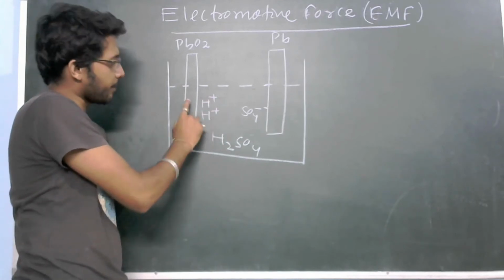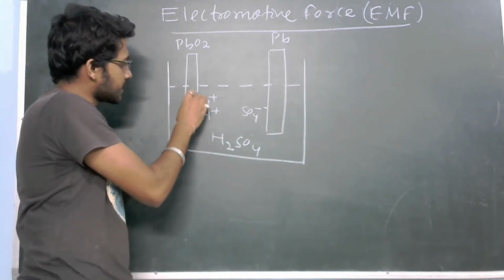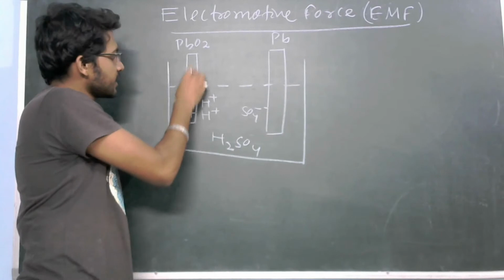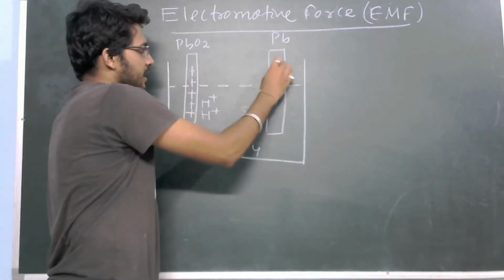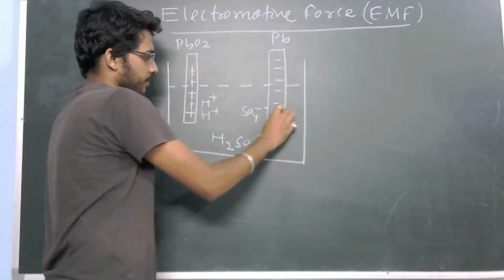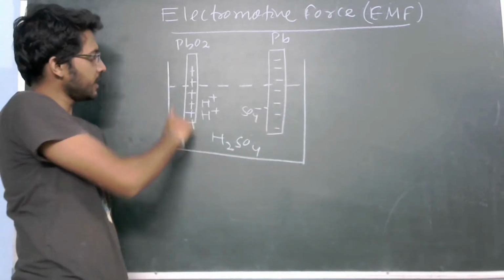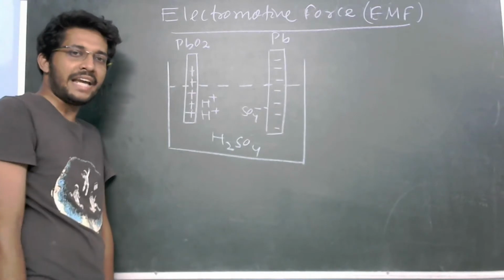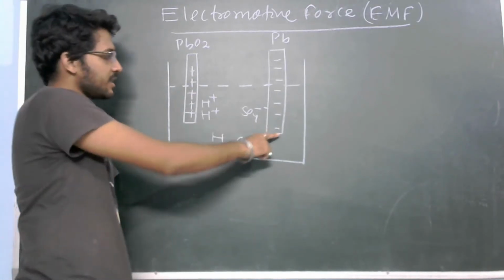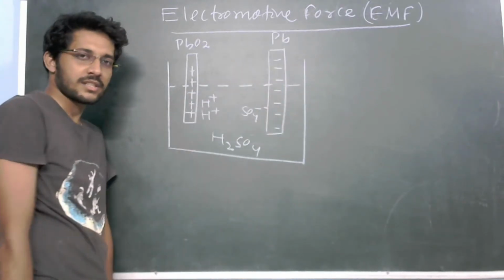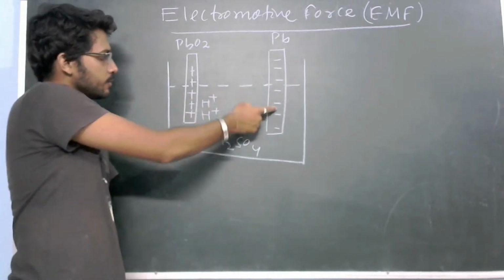So what will happen after some time? You will see that positive charges start accumulating here and negative charges start to accumulate here. So a time will come when this electrode will be highly positively charged and this electrode will be highly negatively charged.